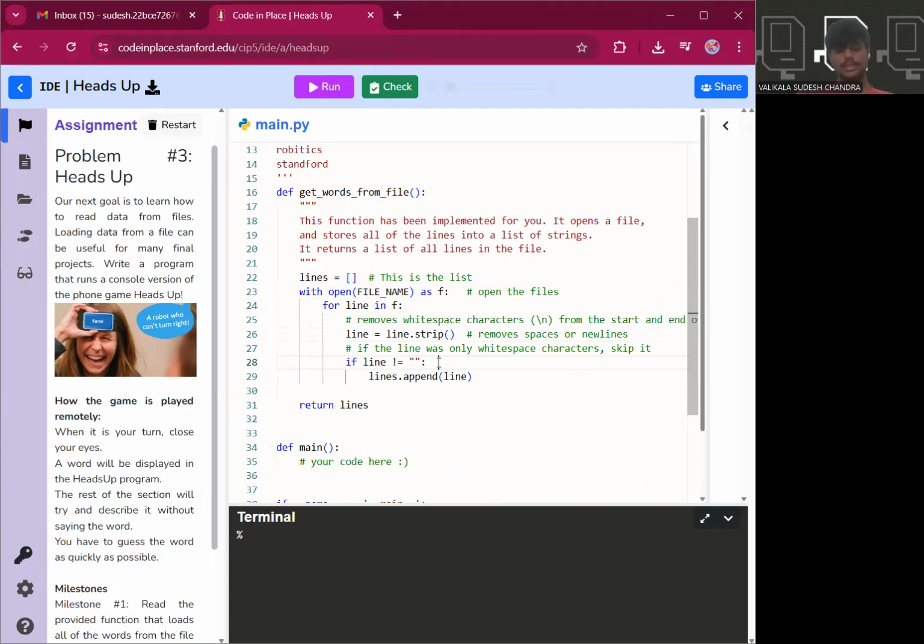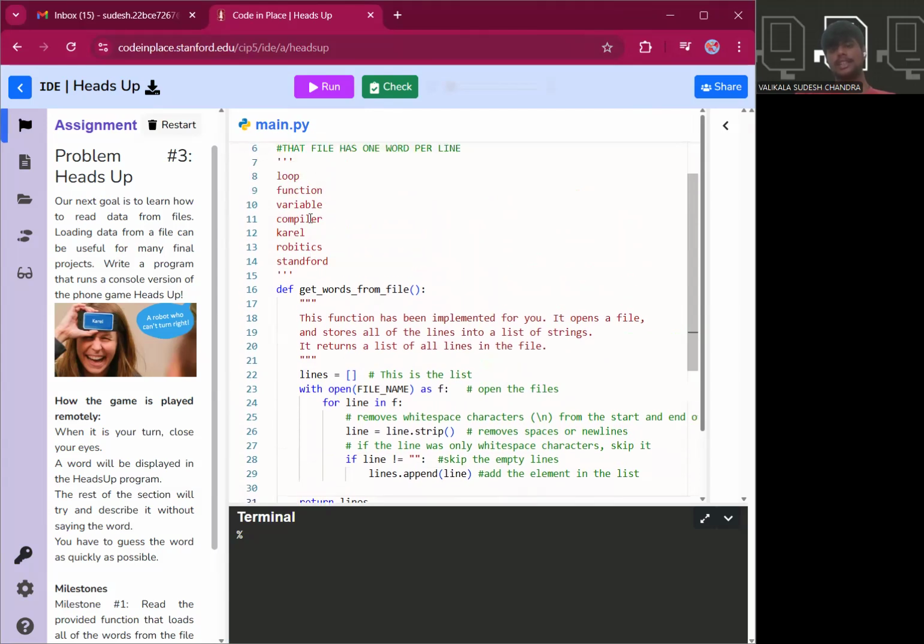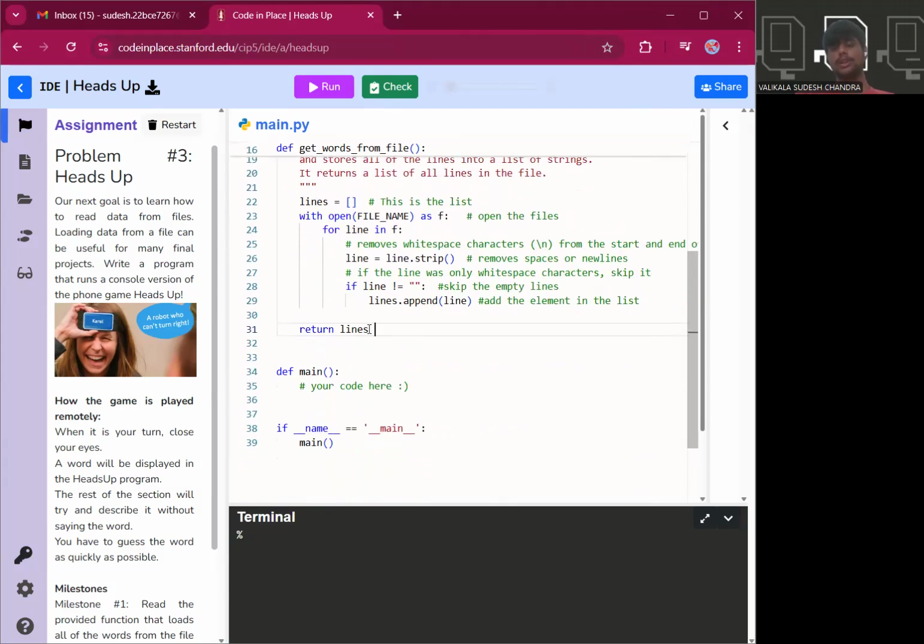This entire thing removes the spaces or new lines. Okay. Now this tries to skip the empty lines, because we don't want any empty string inside this particular list. And with the help of this, we can add the element in the list. Now, once we have added all the elements from this text file, we just return this list.